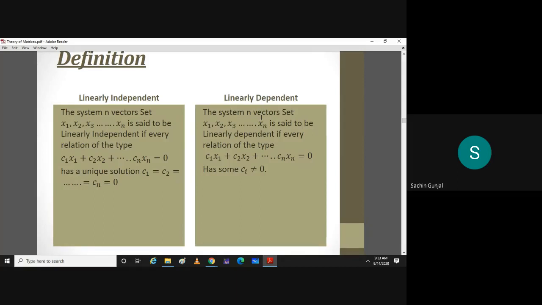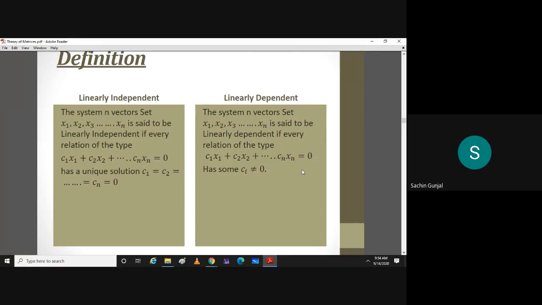The system of n vectors, say x1, x2, up to xn, is said to be linearly dependent if we write c1 x1 plus c2 x2 plus c3 x3 and so on up to cn xn equal to zero, and if you solve that system and some of the ci's are non-zero, say c1 as -1, c2 as 1, c3 as -5 and cn as 10, then you can say that x1, x2, xn are linearly dependent.